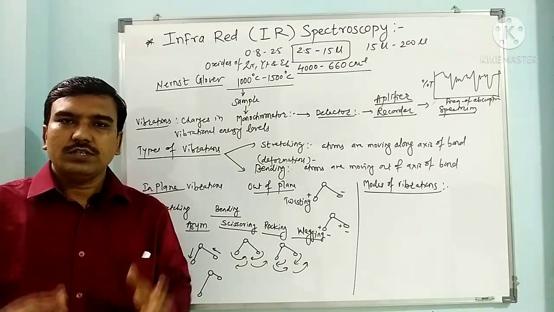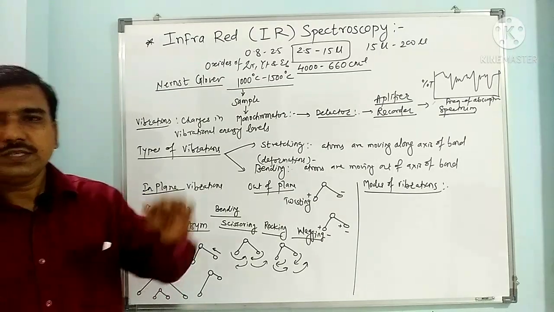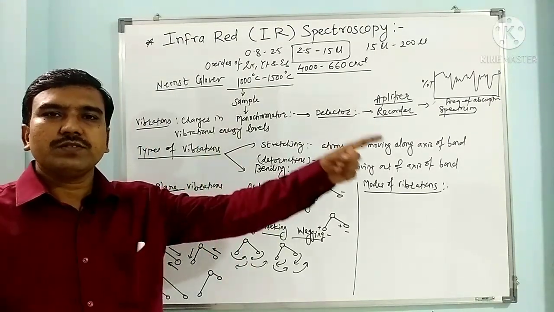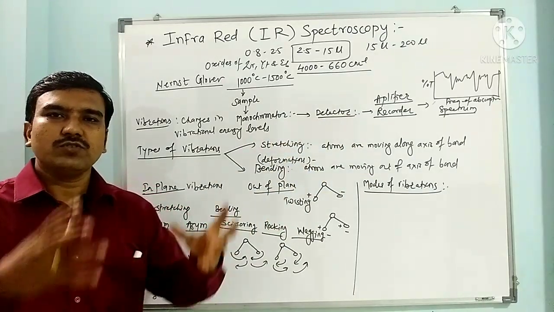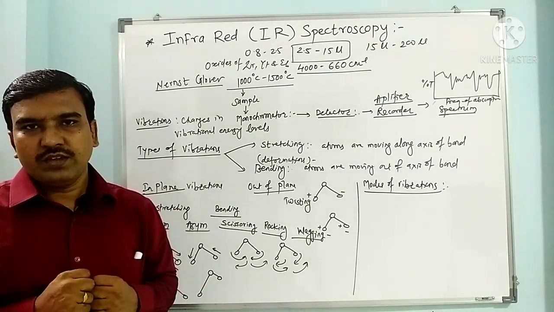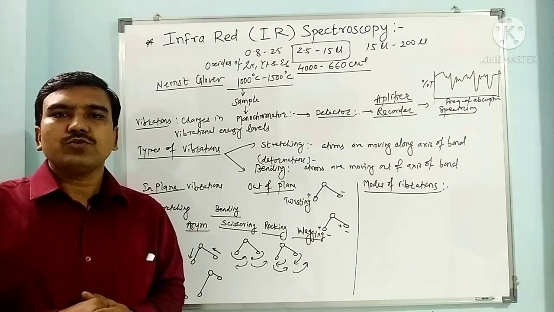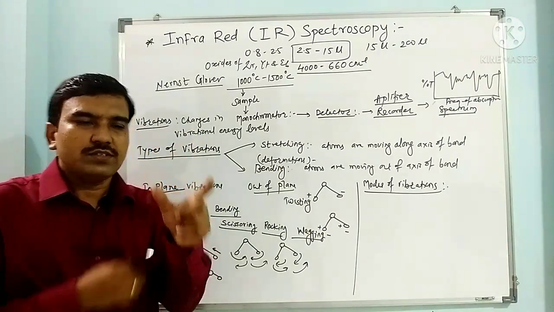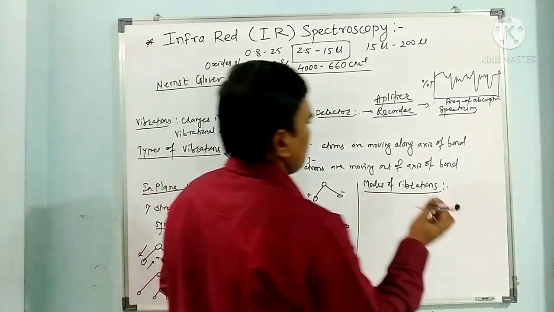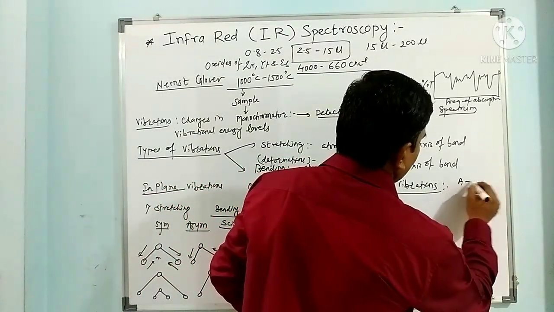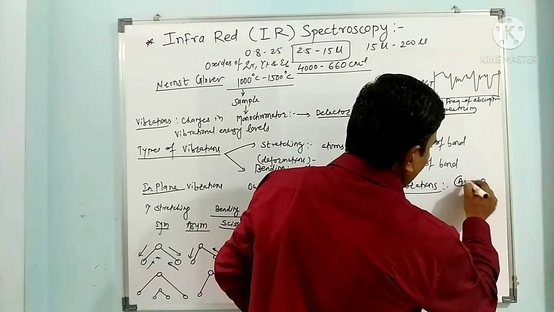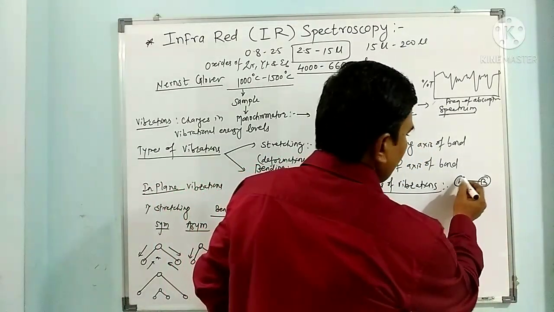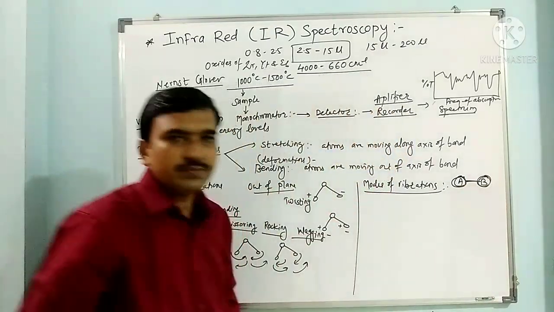Each bond will have a different frequency of vibration, and when this frequency matches with the IR radiation's frequency, it undergoes absorption of radiation. This absorption totally depends on the atomic masses of the bonded atoms. Suppose this is the bond in which A and B are there. So it depends on the atomic mass of A and the atomic mass of B.